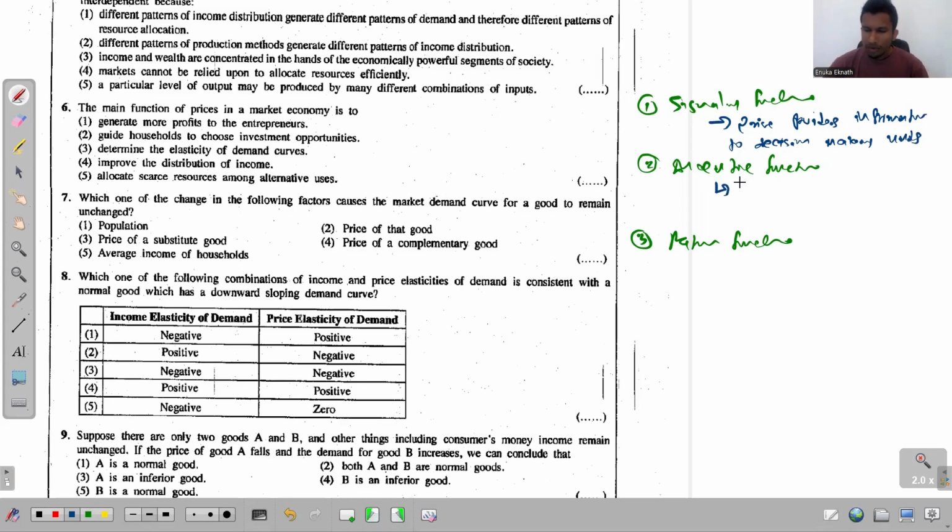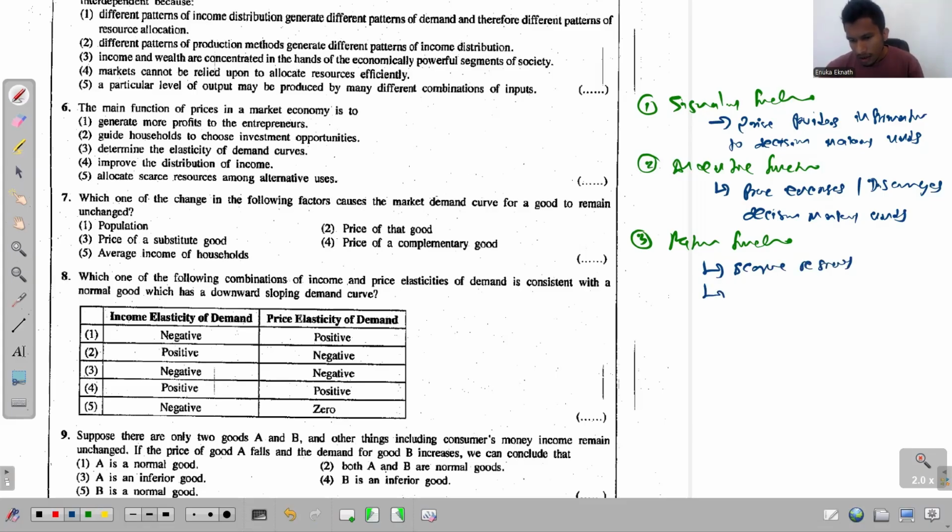The meaning of incentive function, we say price encourages or discourages decision making units. And the last one, rationing function: price helps to allocate scarce resources and goods and services among the members in the economy. So this is the meaning of the three functions.